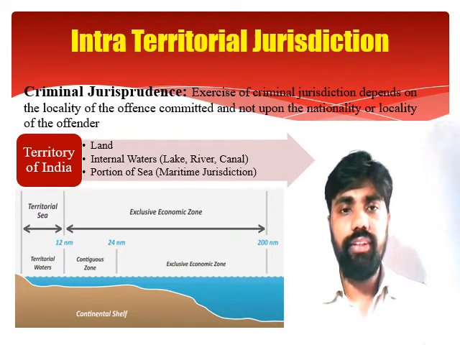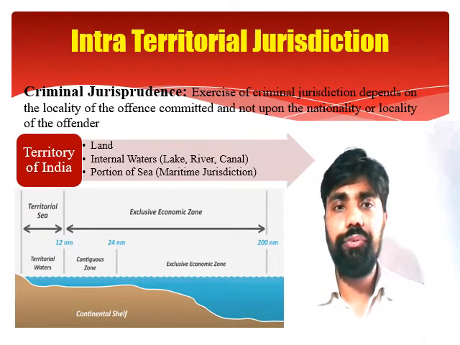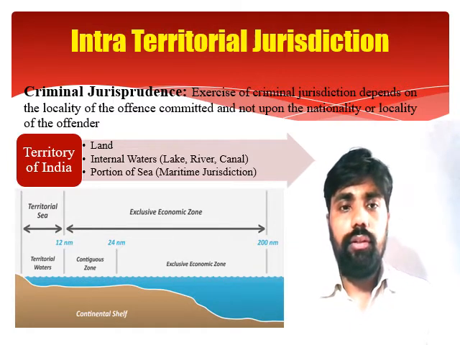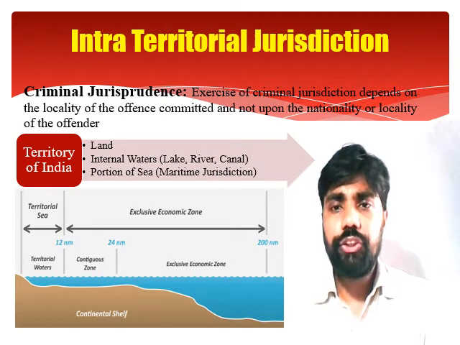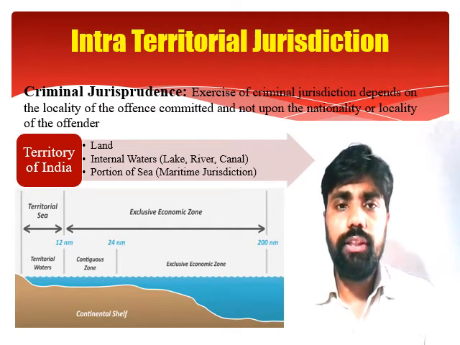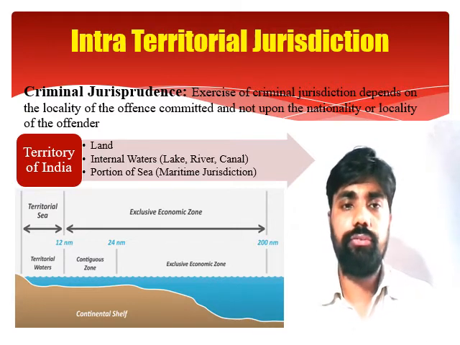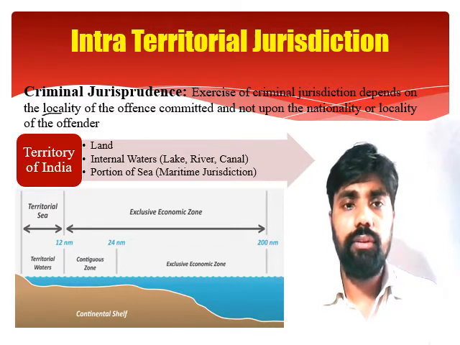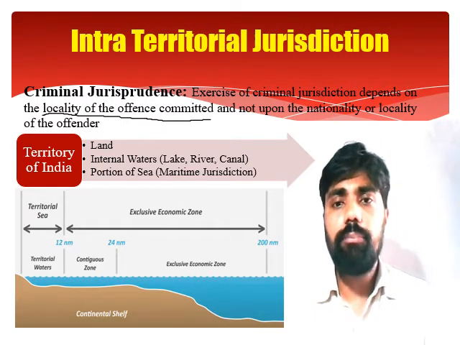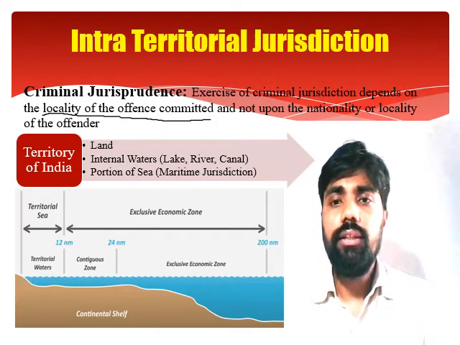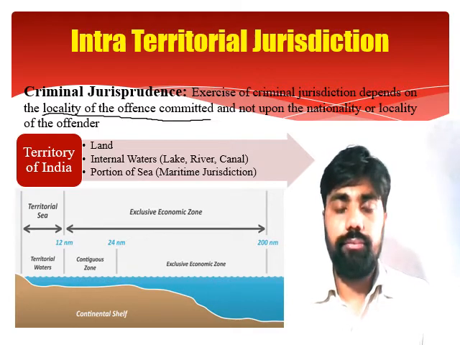Now, come to a very important aspect of intra-territorial jurisdiction. Criminal jurisprudence exercises the criminal jurisdiction, and that depends on the locality of the offense committed. It's a very important term, the locality of the offense committed and not upon the nationality or the locality of the offender.